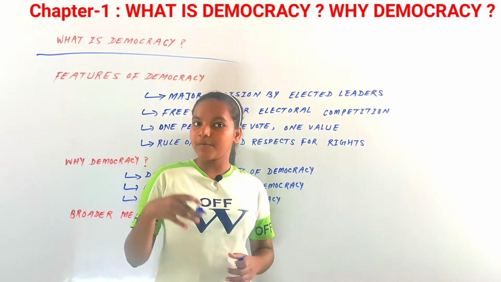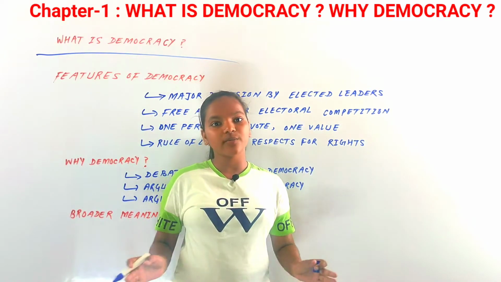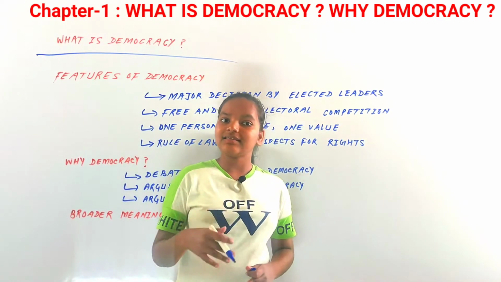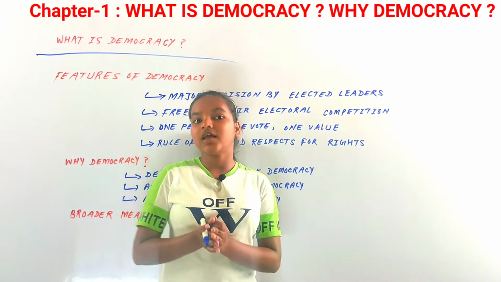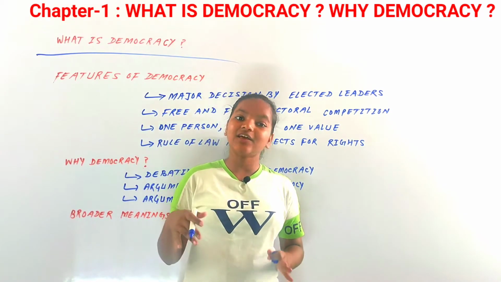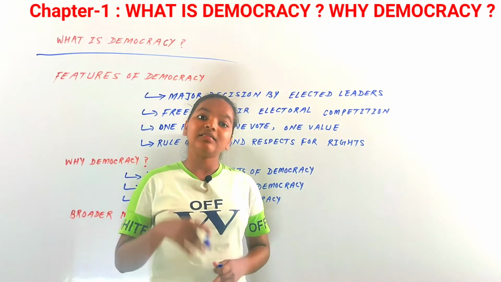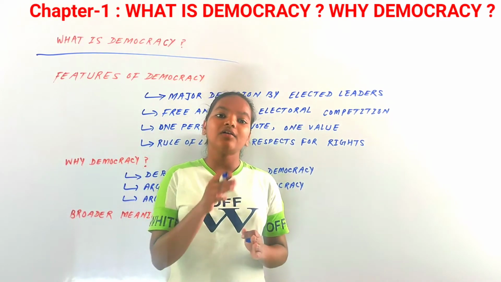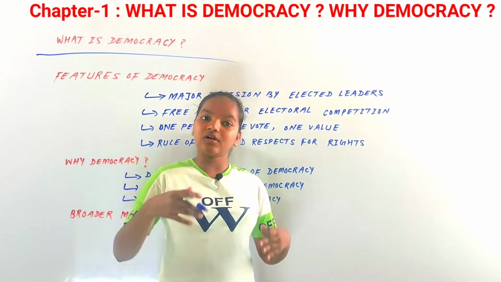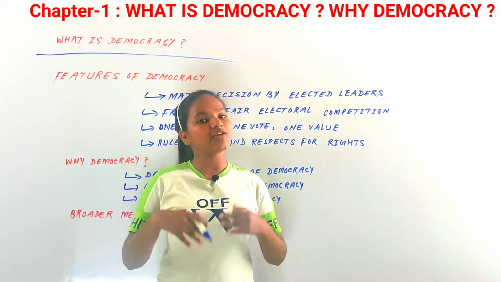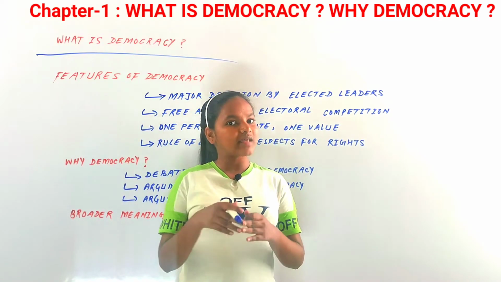Now this definition distinguishes those governments which are totally non-democratic, for example dictators like Pinochet of Chile and Hitler of Germany. They were not democratic forms of government. This also applies to monarchs, for example the kings of Saudi Arabia. The kings of Saudi Arabia are not chosen by the people. They are the rulers of that country because they are born in the royal family, and that's why they have become the rulers of Saudi Arabia.